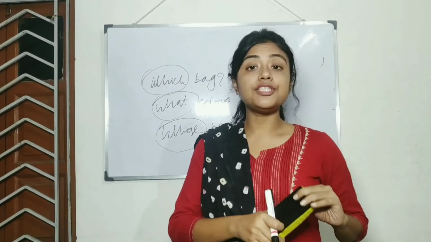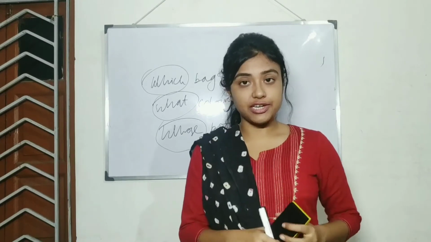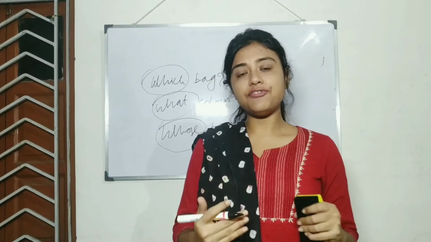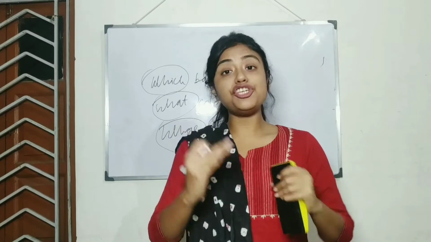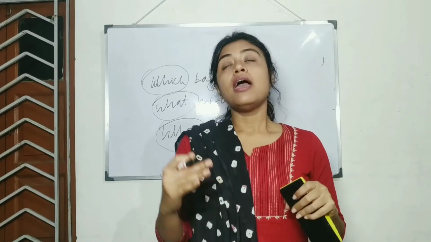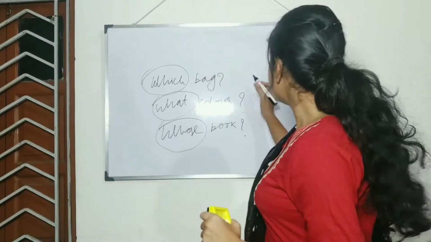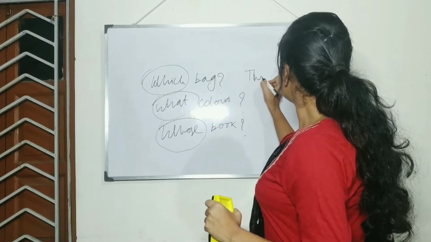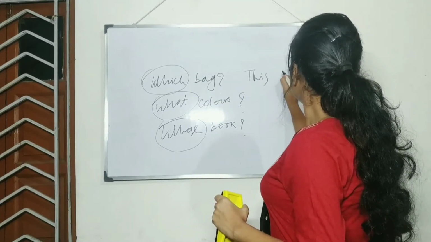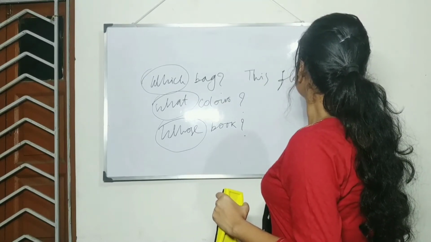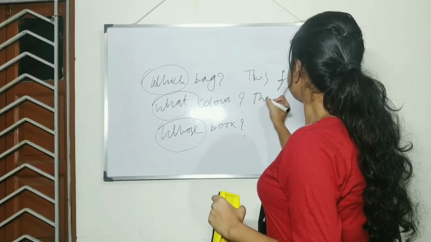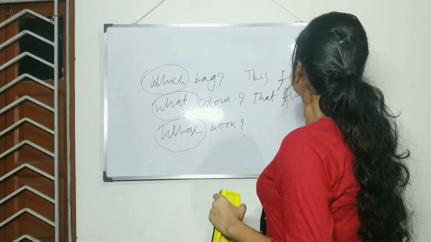And then comes what? Demonstrative adjectives. Demonstrative adjectives express the position of the noun. Okay, for example, this flower, that flower.